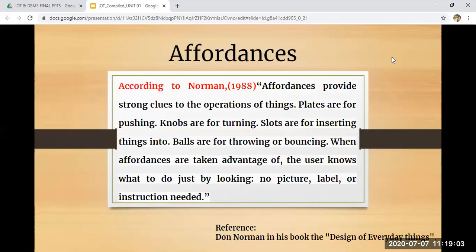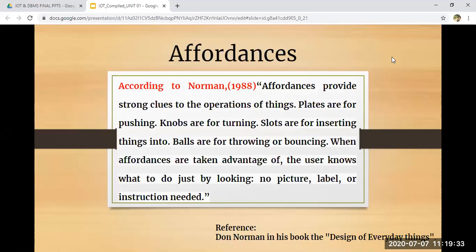Okay. So in short, these are just clues, or you can say hints, that just by seeing the object, the user interacts with something, and it doesn't require any physical or digital knowledge or information. Another example we can take is a door handle. Just by seeing the door handle, we know that we have to push it clockwise or anti-clockwise to open or close it.